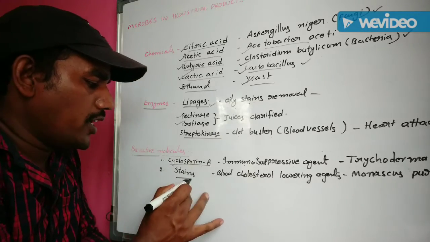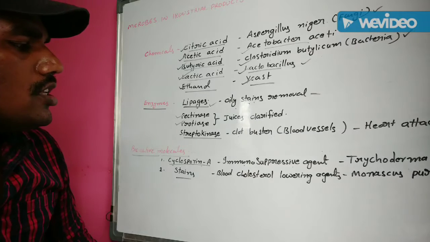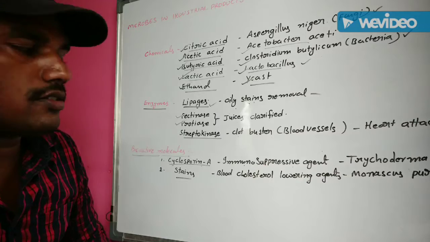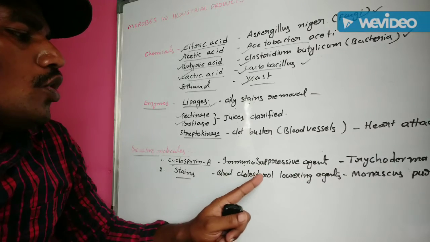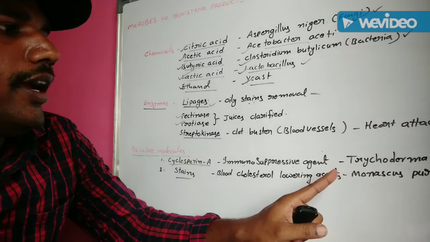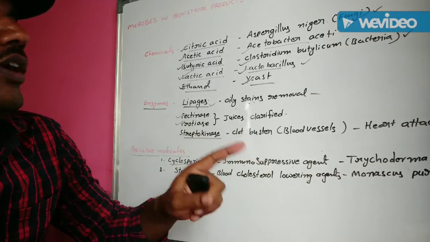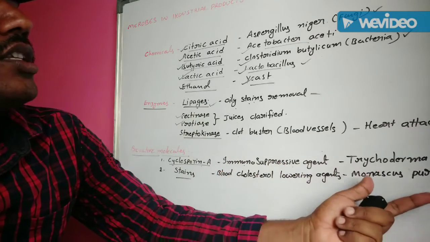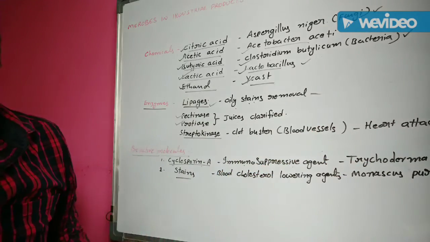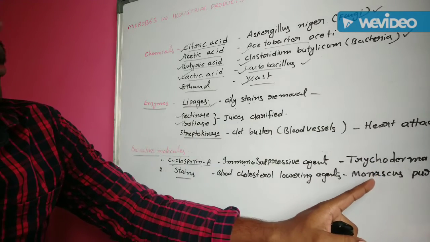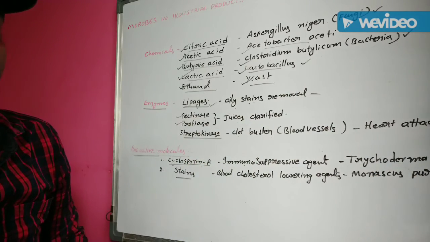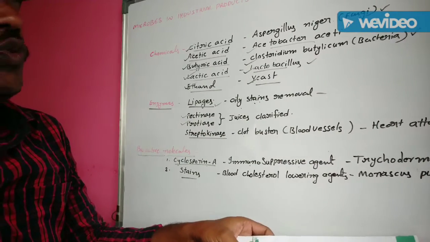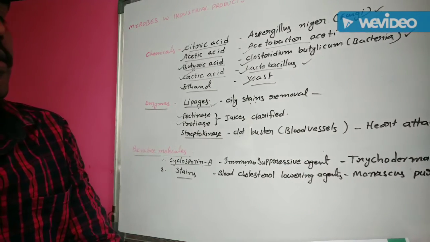Bioactive molecules, statins. Okay, these statins are blood cholesterol lowering agents. Statins are what class? Blood cholesterol lowering agents. These statins are mainly extracted from Monascus purpureus. Monascus purpureus. This Monascus purpureus is mainly useful for the production of statins.